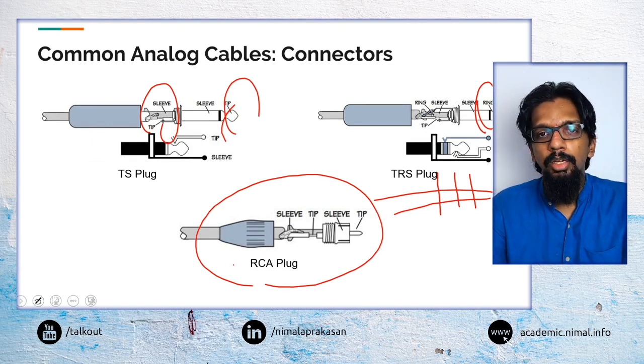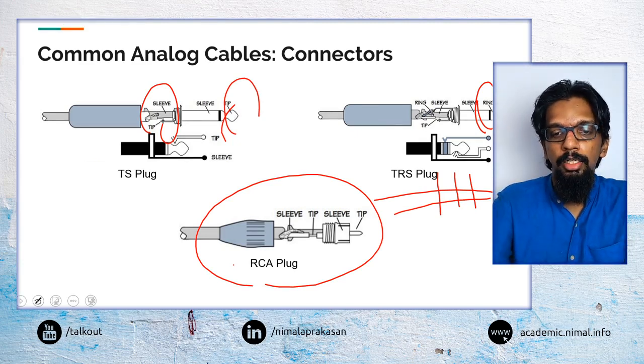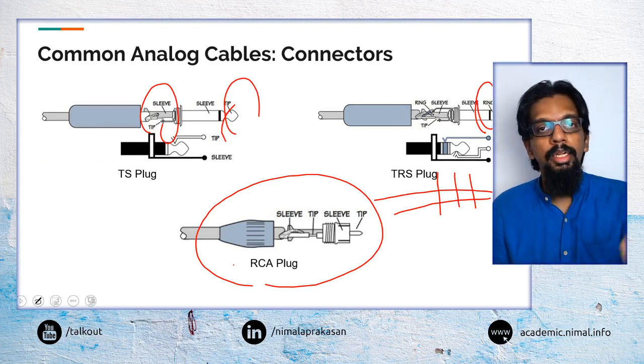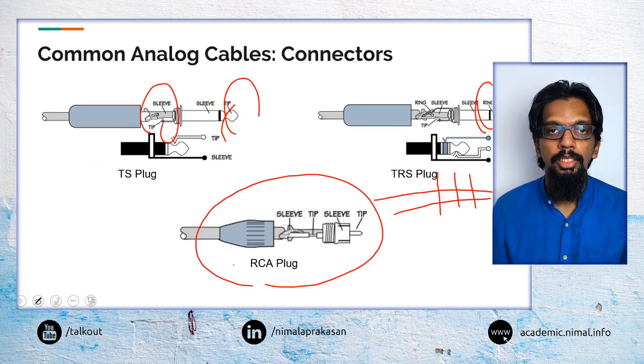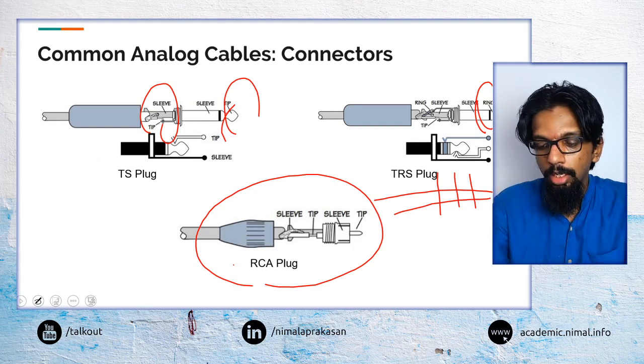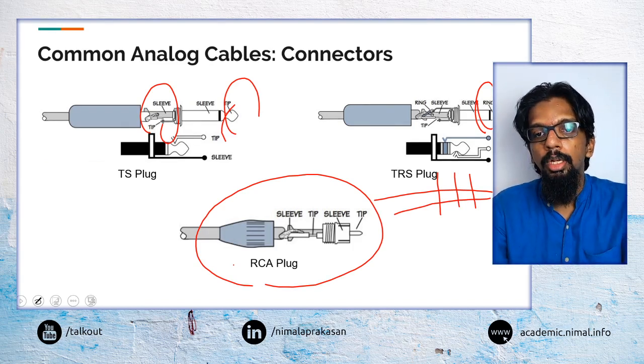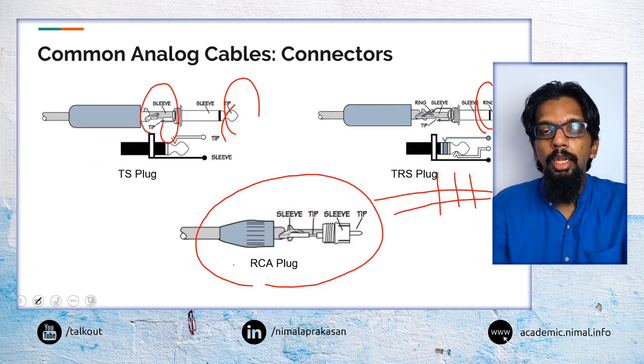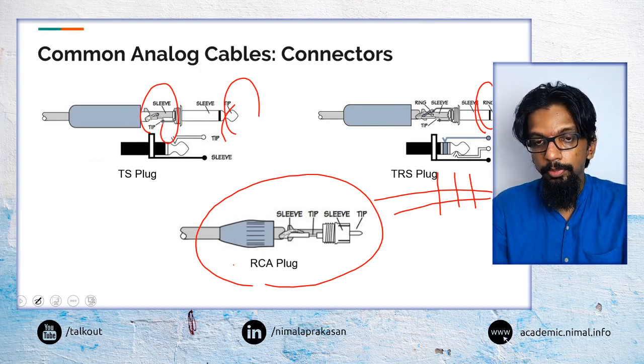Again, these are some things that you may be coming across when we are connecting or making connectors. Sometimes we may have to connect, say, 2 of these, say connect one end to be a TS and the other end to be an RCA. So sometimes we may do that type of connection as well. So you need to know how many cables can be connected, how many endpoints are there in each of these different types of connectors.